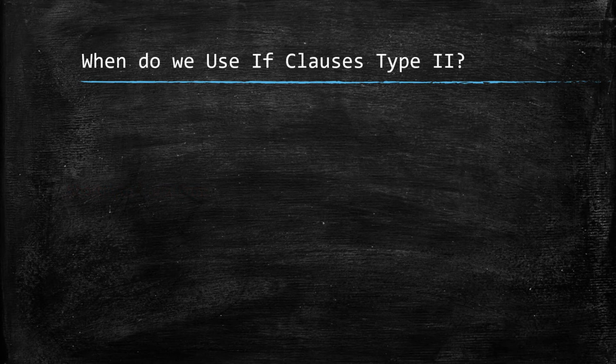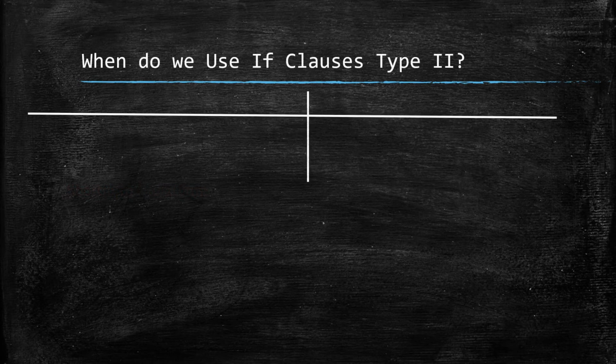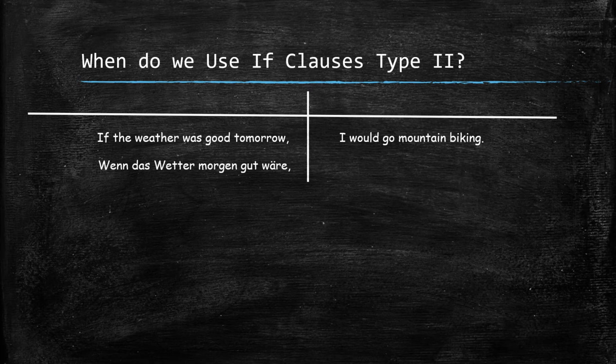But now let's go ahead. And of course, we start with the question, when do we use if clauses type 2? If the weather was good tomorrow, I would go mountain biking, is a good example sentence. It translates as, wenn das Wetter morgen gut wäre, würde ich Mountainbiken gehen.